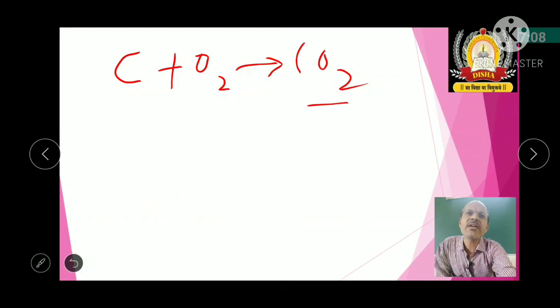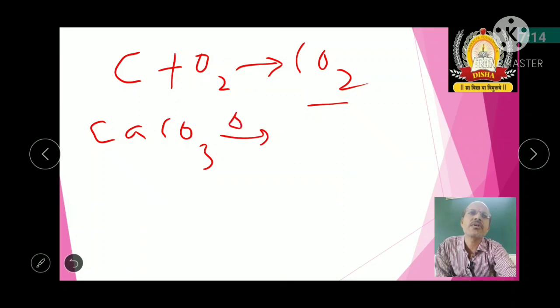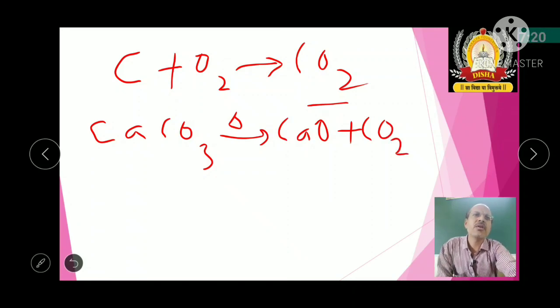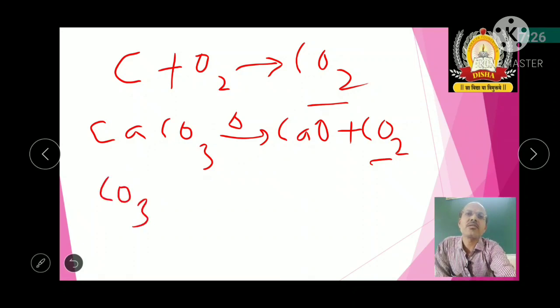Again I will take one more source, CaCO3, calcium carbonate. When decomposed, you get calcium oxide plus CO2. Here also you are getting CO2. Then I will go with carbonates or bicarbonates.